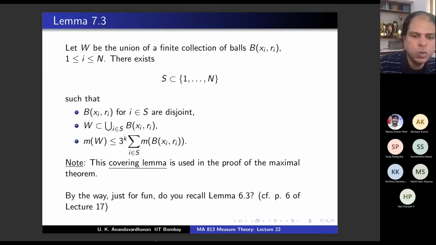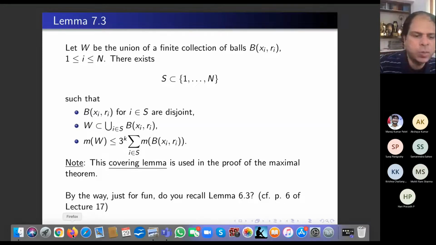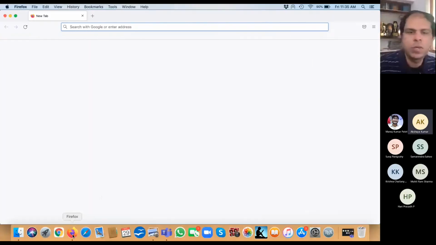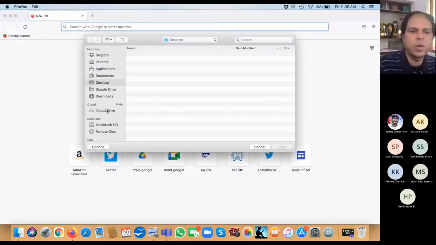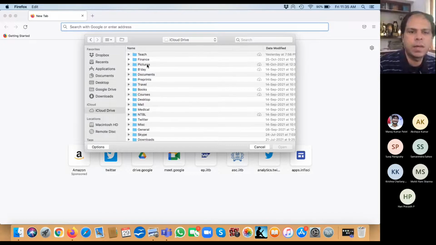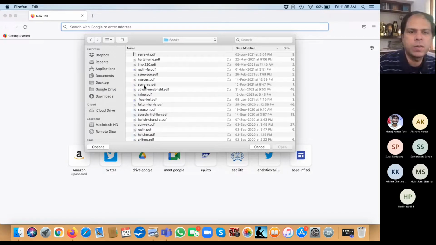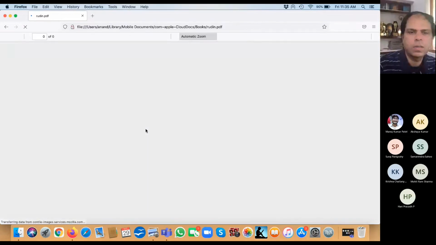Let me also look at Rudin in front of you. Whatever I share on the desktop, you will be able to see, right? Good that you point it out. It's important. This is what happens when we don't do the proof, because we don't know what typo I'm making. What do you see now? Books, a collection of books.